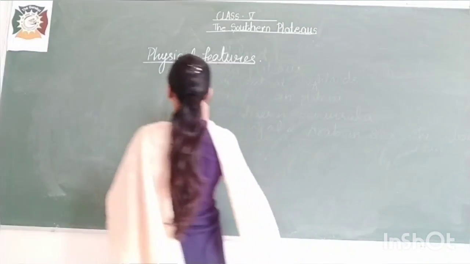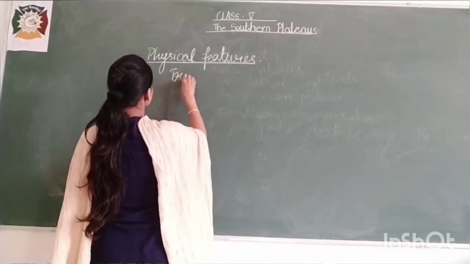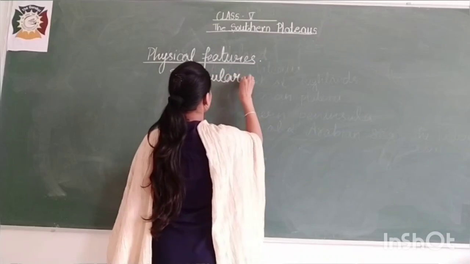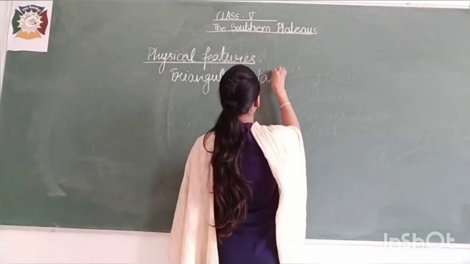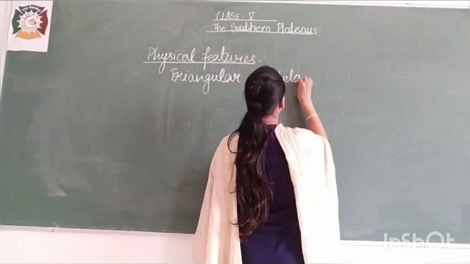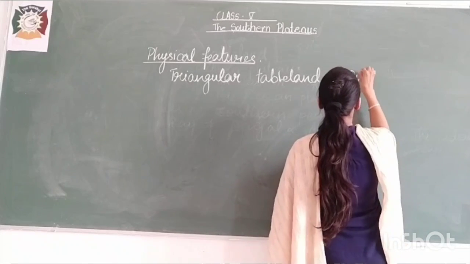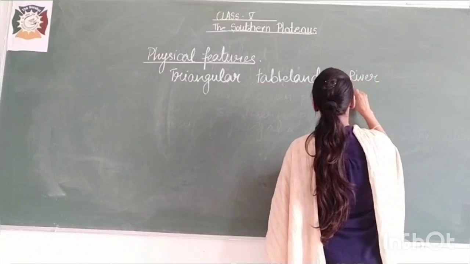It is a triangular tableland divided by the river Narmada.